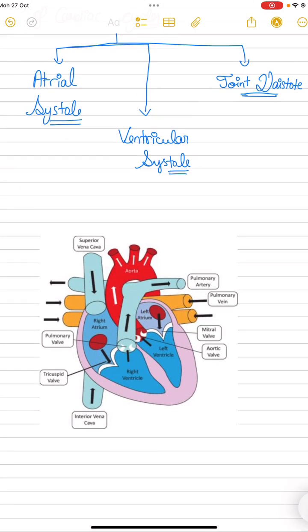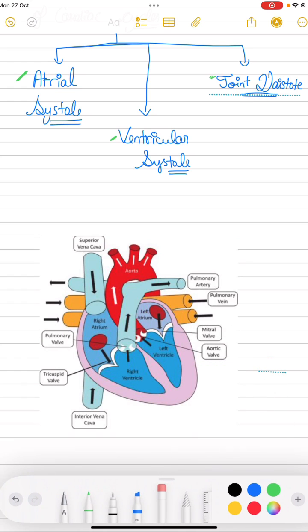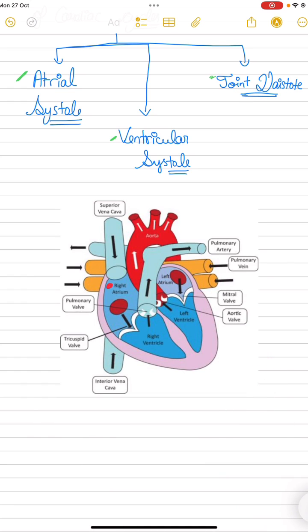So what happens in joint diastole? All 4 chambers, the right atrium, left atrium, right ventricle and left ventricle, all relax. Atrial and ventricular systole are contractions, but in joint diastole all relax.